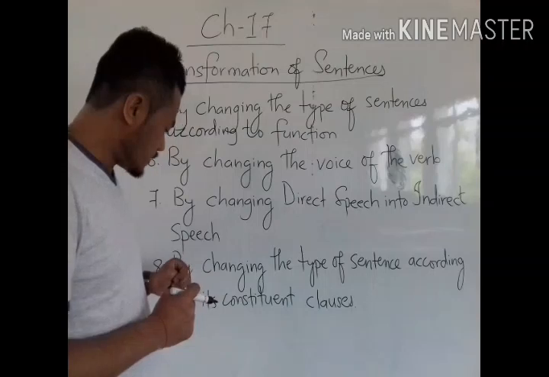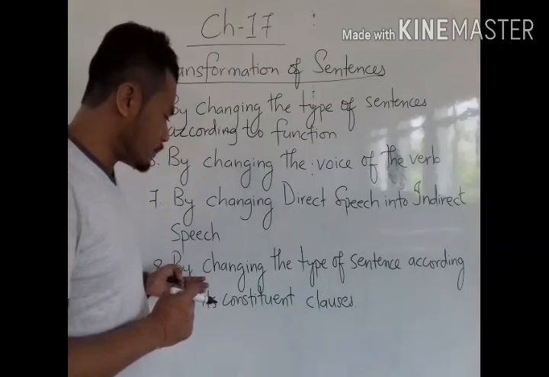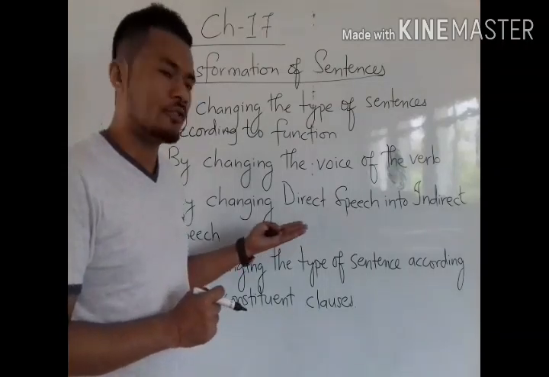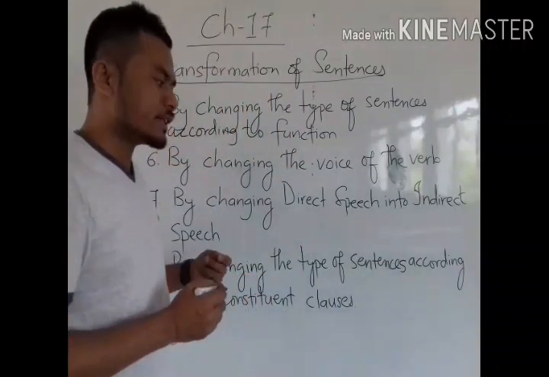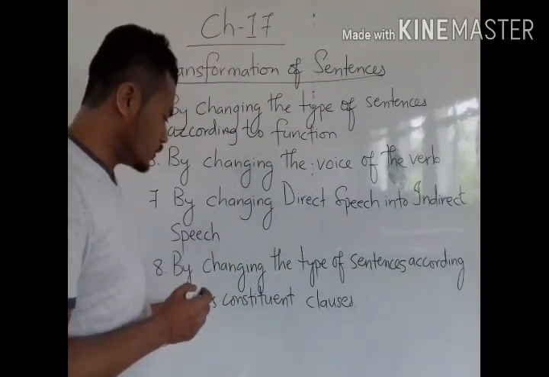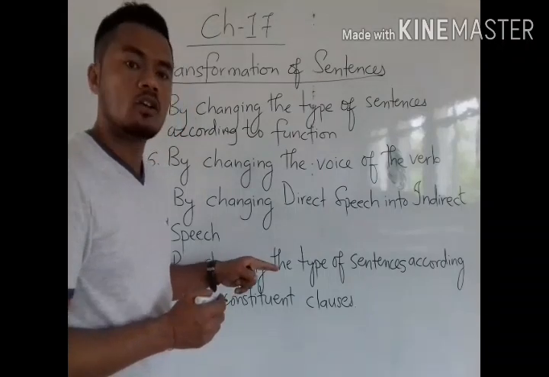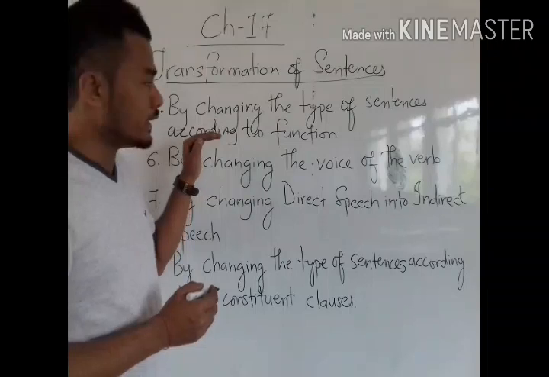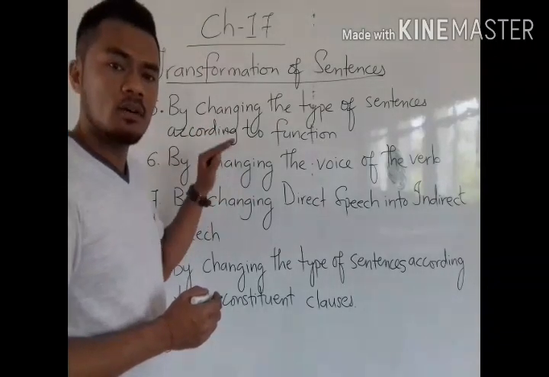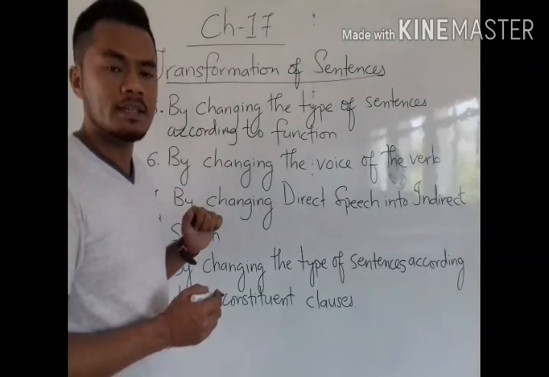And last, rule number 8 is by changing the type of sentences according to its constituent clauses. So now we will go with these points one by one in detail.